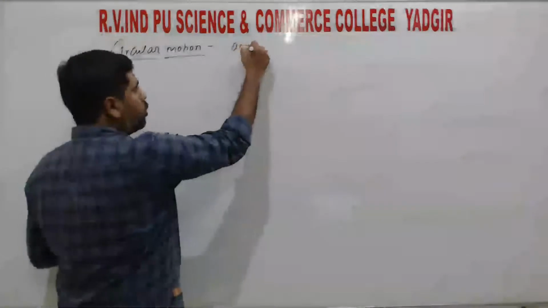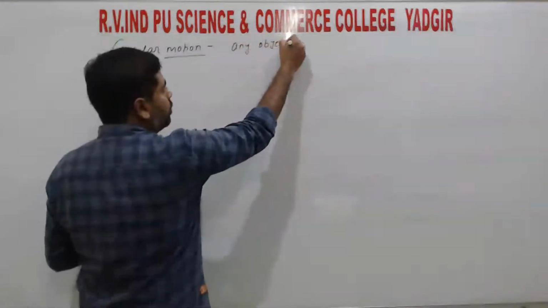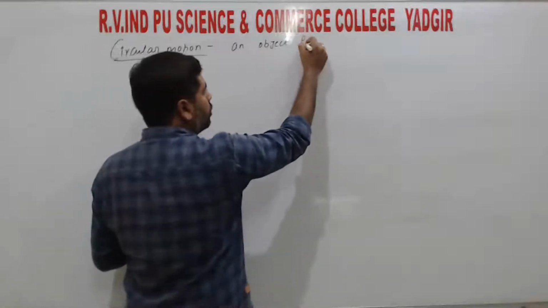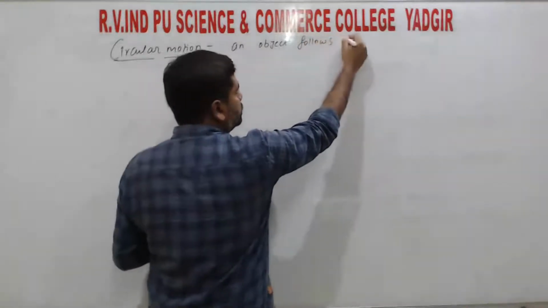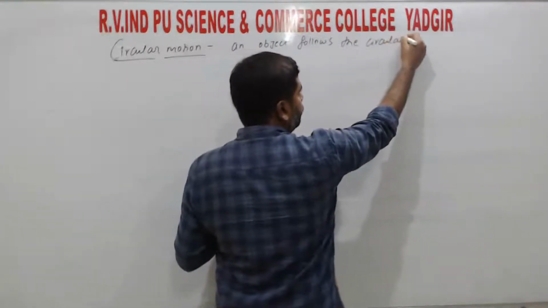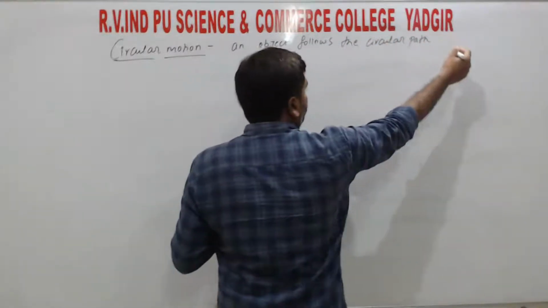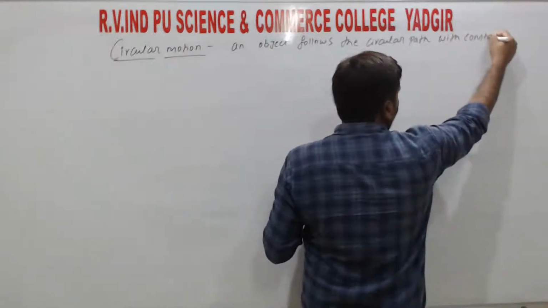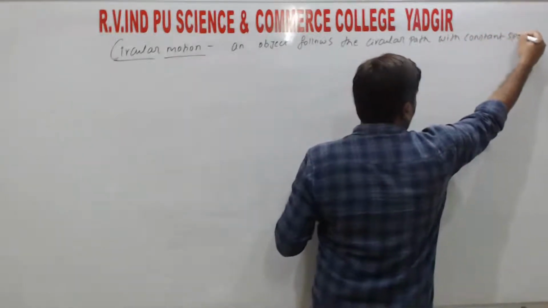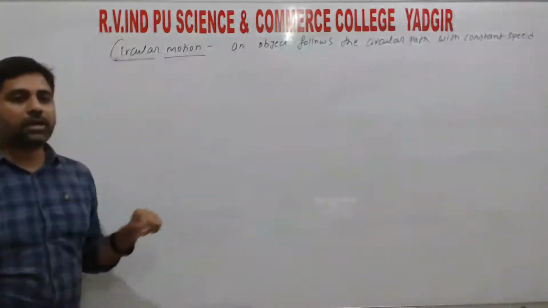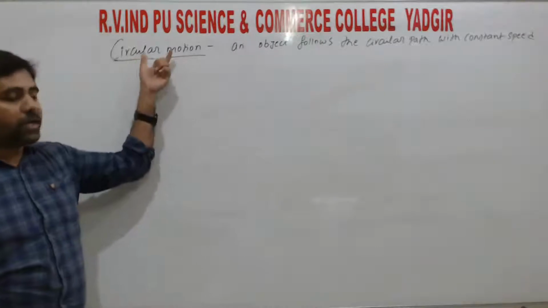So an object follows the circular path with constant speed. That type of motion we call circular motion.